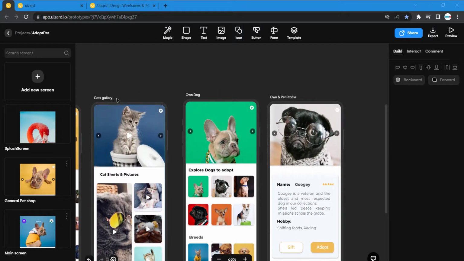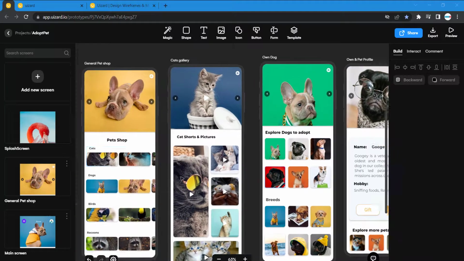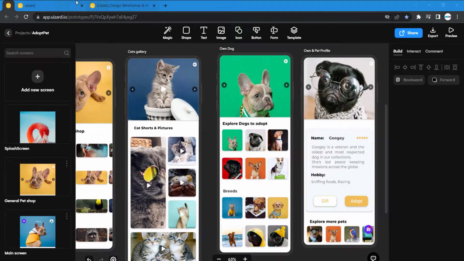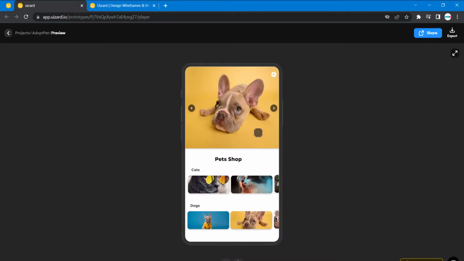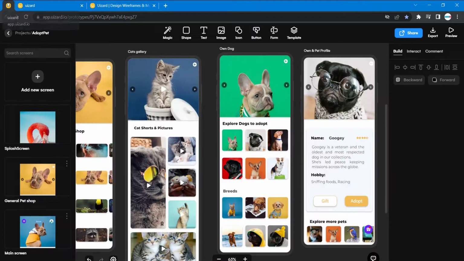Instead of doing this, we are going to do the own a dog screen, since it looks similar to this one. This is a completely different UI, and this is also totally different, but you can see it looks similar. Let's see how the prototype looks. Okay, so this is how it looks. So that said, let's get started.